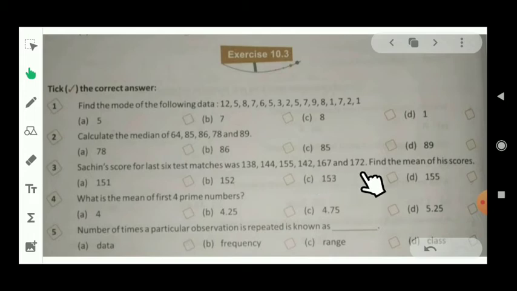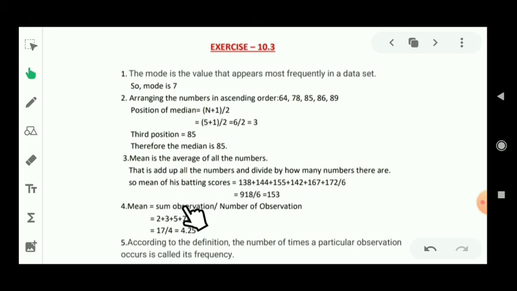167 and 172. Now students, we have to find out the mean of his scores. Let's see the solution. As we know, the formula of the mean is the sum of observations upon the total number of observations.